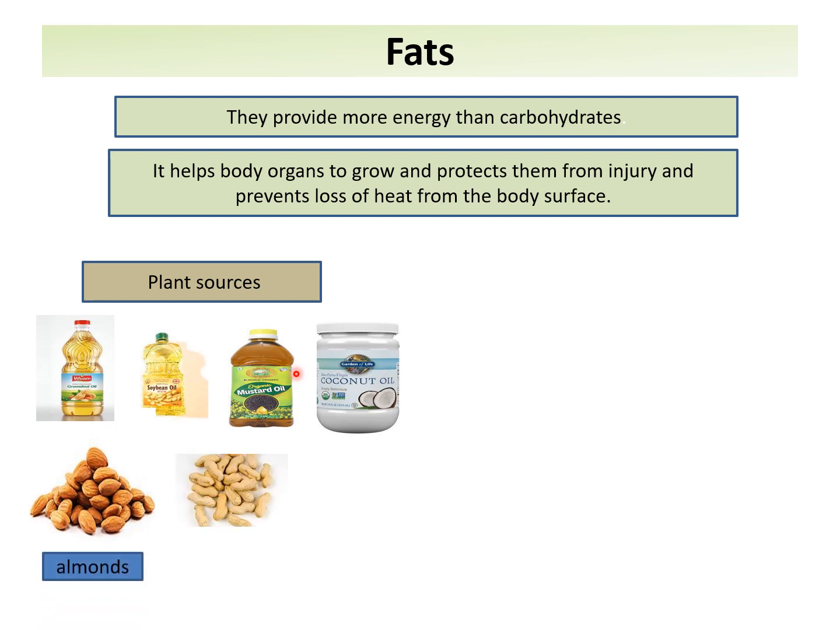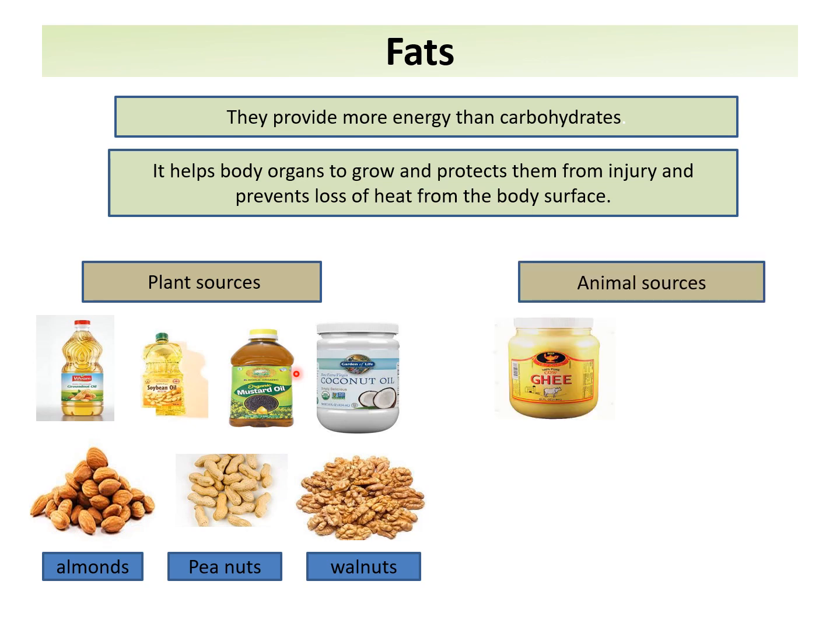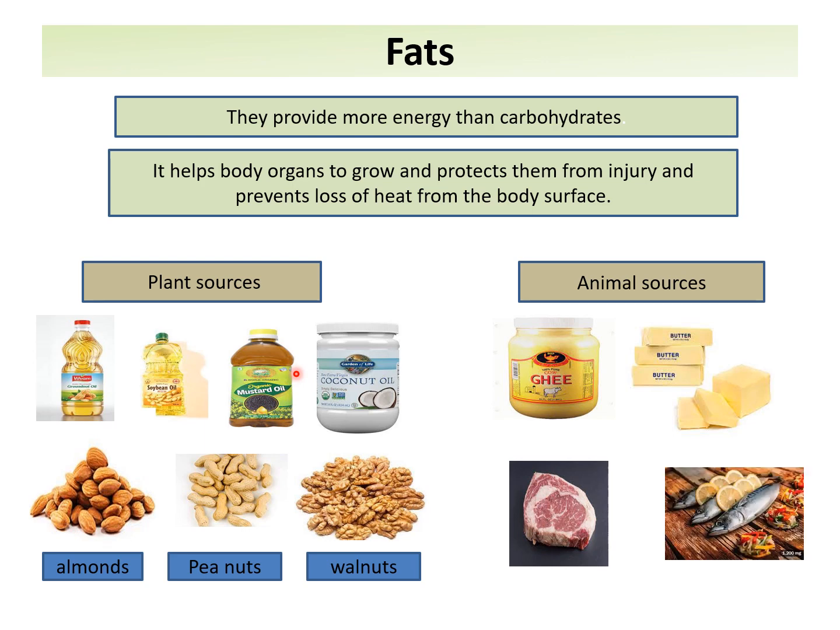And among the nuts, almonds, peanuts and walnuts. These are all the sources of fats. And from the animals we get ghee, butter, meat and fish. These all are the sources of fat which we get from the plants and animals. And what is the fat test?